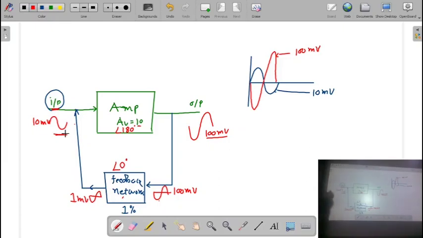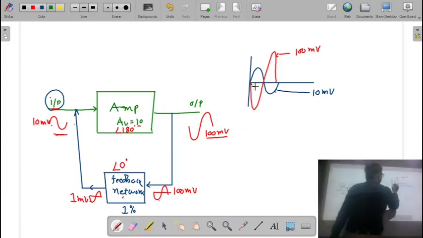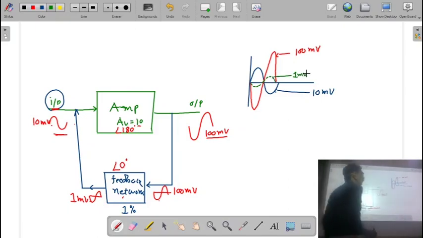Now if you look at this, the phase difference between that 10 millivolt input signal and the feedback signal is 180 degree. It means that if I represent the feedback signal, it is of only 1 millivolt, like this. Now, according to the superposition principle, at this point we have two signals.